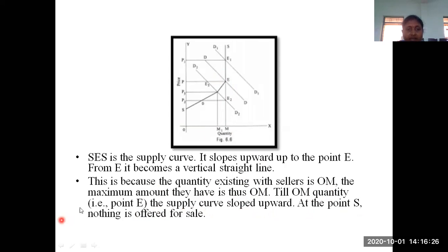At the point S, nothing is offered for sale. That means if you consider 0 to S, at this point they are not ready to sell anything. Why are they not ready to sell anything? Because the prices have fallen down. As the prices fall down, they hold back the stock of those goods, so they are not ready to sell the goods. That's why at the point S, because the prices are falling down, they are not ready to sell anything. So nothing is offered for sale.